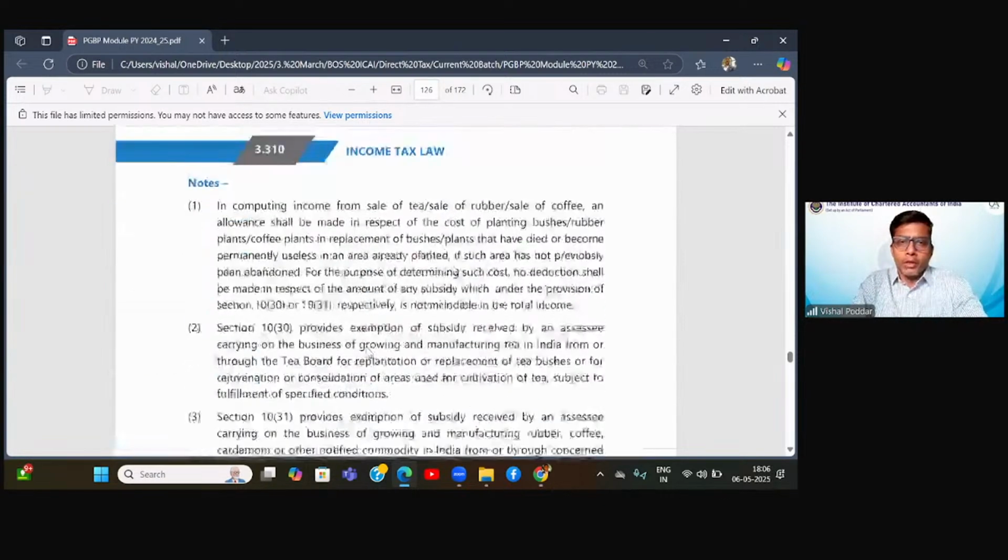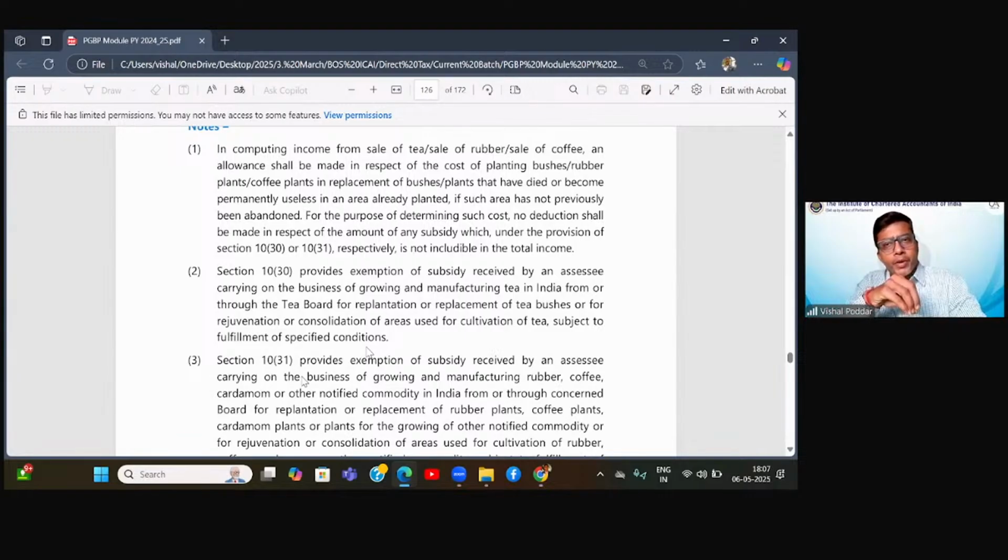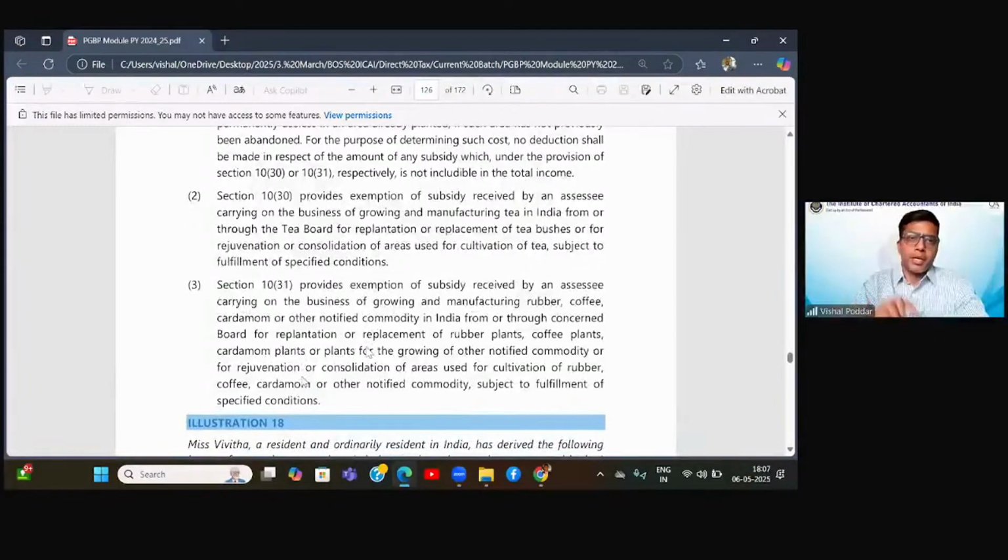Now, Astha is asking in particular about these 2 points. What are these 2 points? Section 10(30) and 10(31). When you study the chapter of exemptions, provided under Section 10 of the Income Tax Act, the exemptions are a list given in various clauses of Section 10. In that, clauses 30 and 31 particularly deal with exemptions with respect to subsidies. Government, for promoting different activities, gives subsidy. Both these subsidies deal with the income we are discussing.